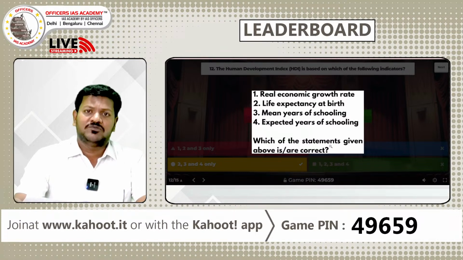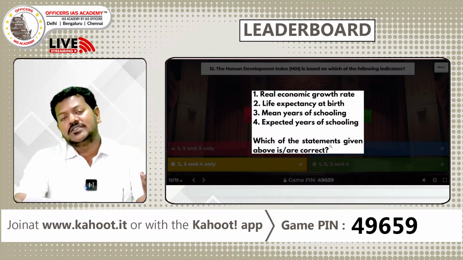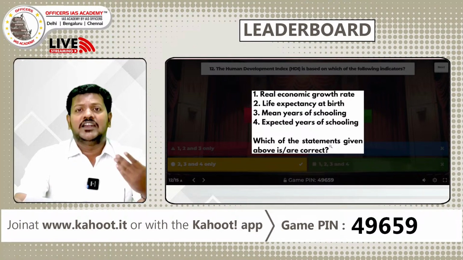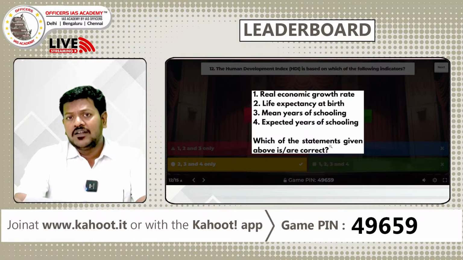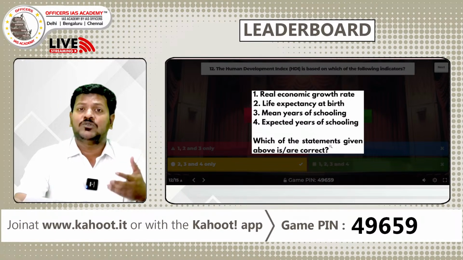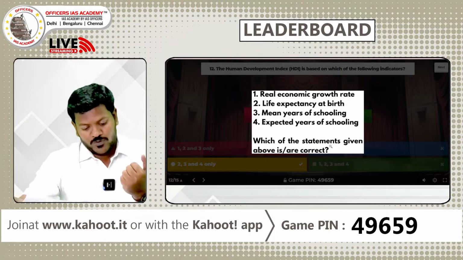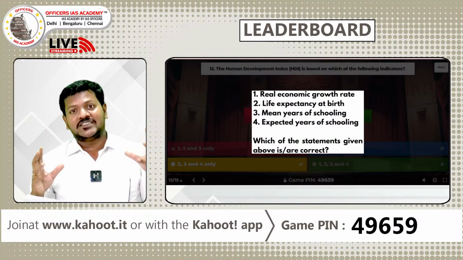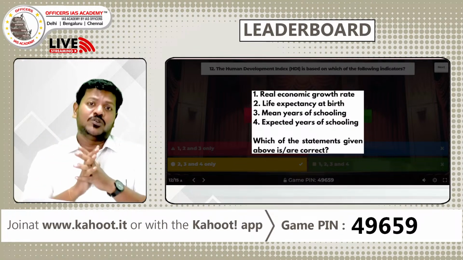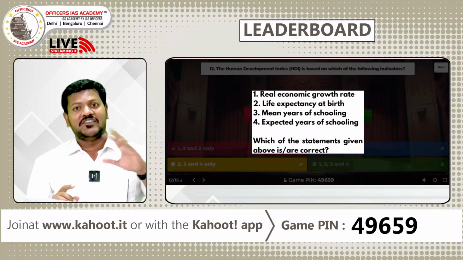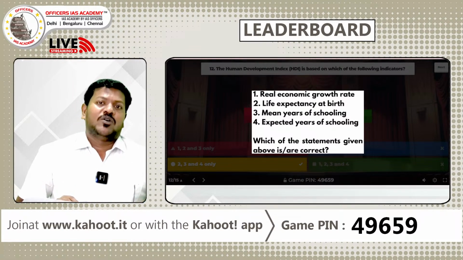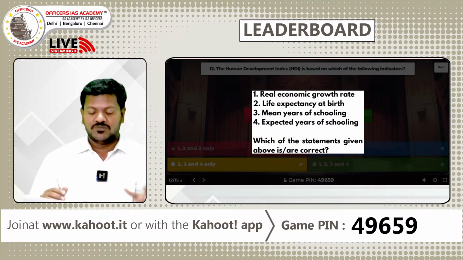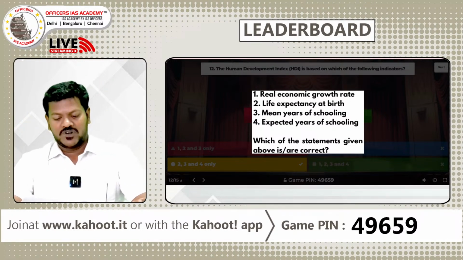If you see our neighbors, we are far behind many of them. China is rank 75, Sri Lanka 78, Bhutan I think 125, Bangladesh 129, so India is 134. We need to work more on development. The most important aspect is that India is the fastest growing economy in the world, so our GDP growth is very good, but when it comes to development, we are not doing that well. We are almost at 130 plus every year.